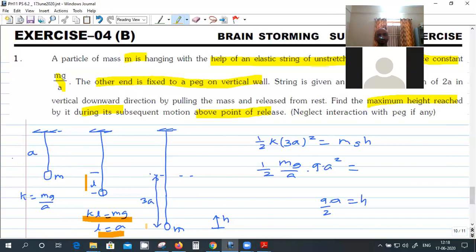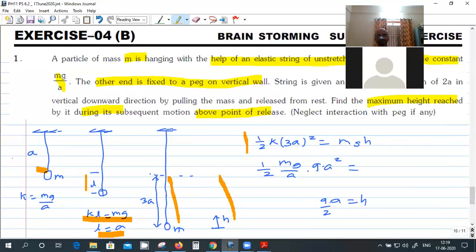And then you're further stretching it down by 2a. So now the total extension is 3a from the natural length. Now we can write the energy equation: half k h square, the increase in the elastic potential energy, will come at the expense of the drop in the gravitational potential energy.